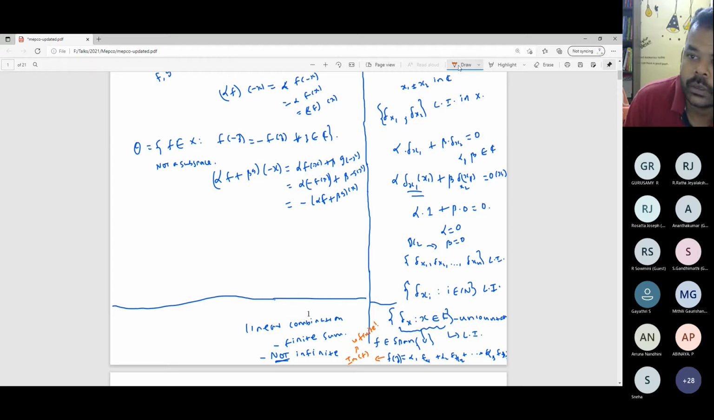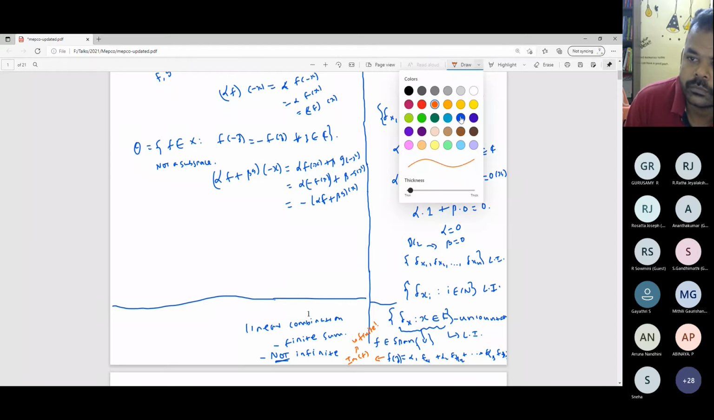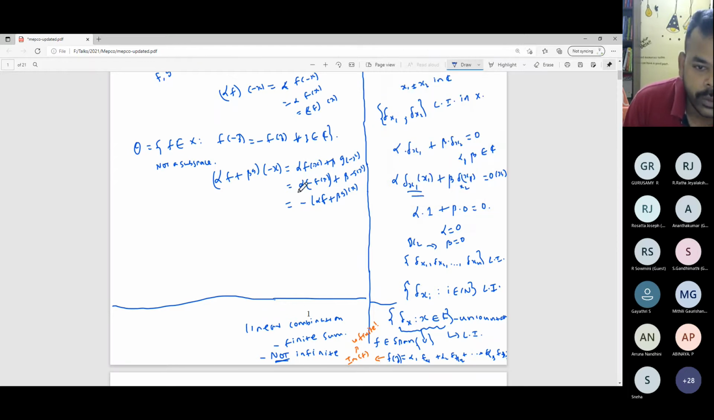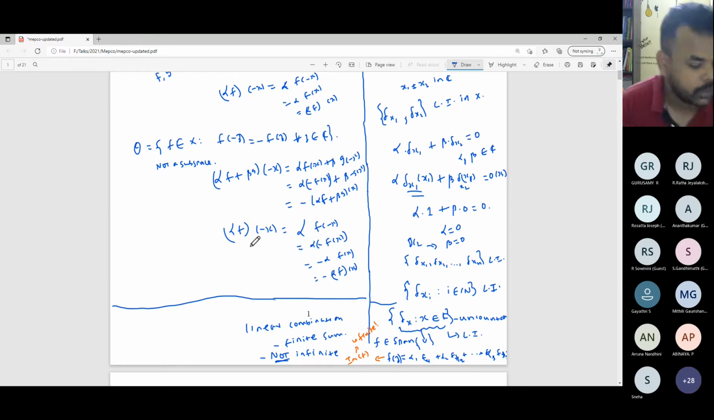Yeah, let's go for this problem. So this is true. What about the second condition? Alpha f at minus x is equal to alpha of f at minus x, which is equal to alpha times minus f of x, which is equal to minus alpha times f of x. That is equal to minus of alpha f times x. So what's the conclusion?